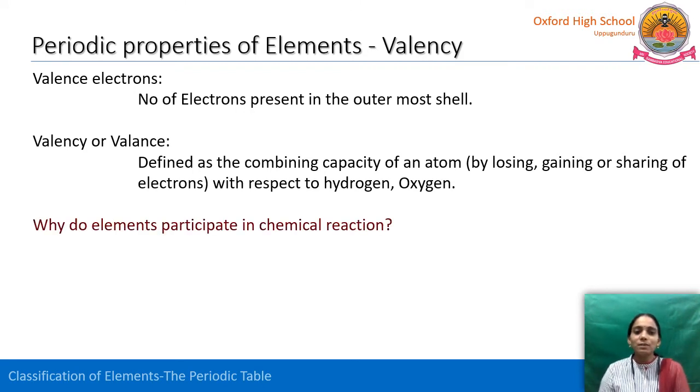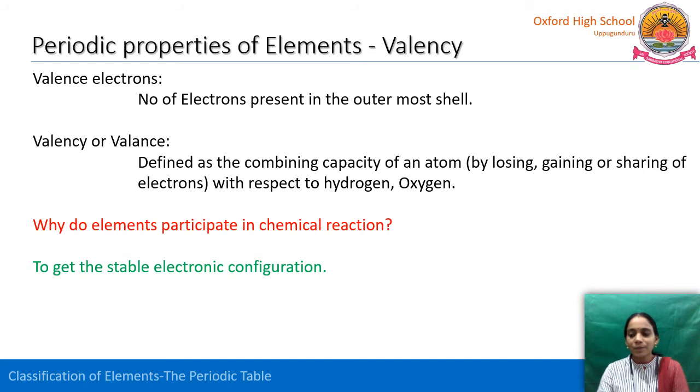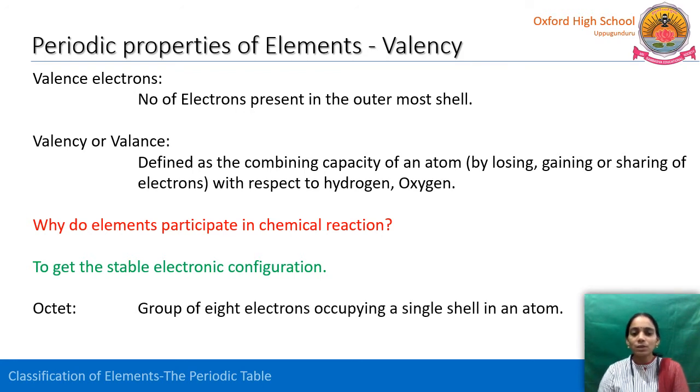What is the need to participate in a chemical reaction? Every element tries to possess a stable electronic configuration, and then it gets stability. Usually, if it follows the octet rule, it gets the stable electronic configuration. What is an octet? Octet is nothing but a group of 8 electrons occupying a single shell in an atom.